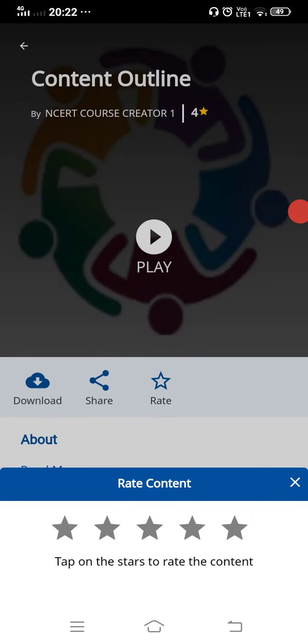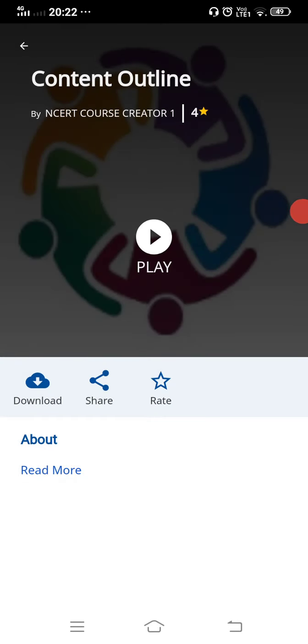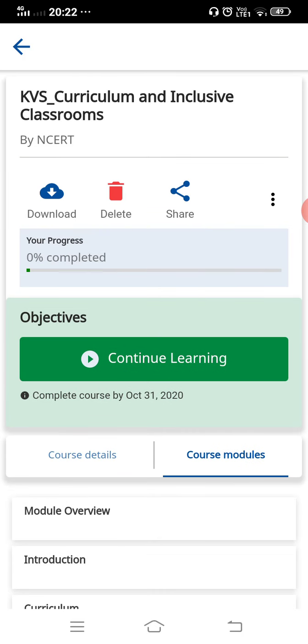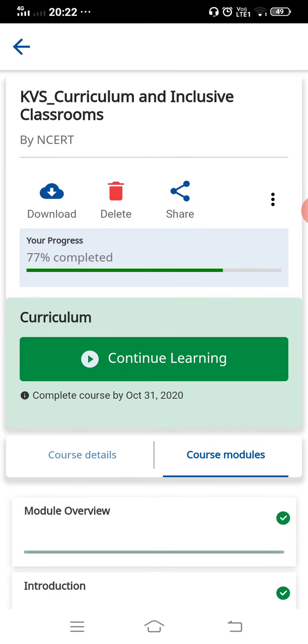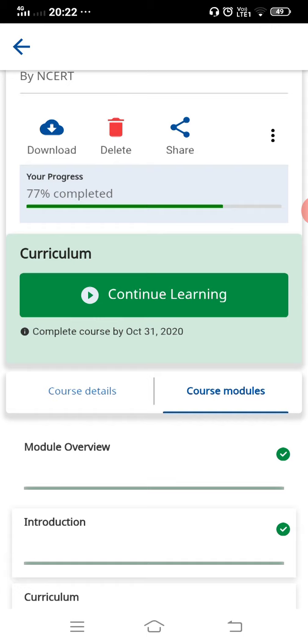This is the first module. Module-wise there will be different modules. After doing this, you go to the next one. Here the option is there, go to next. So you can go to the next module. This is step by step. You can go from one module to another, and you have to complete it 100%. Here you can see the progress. Here my progress is 77%.